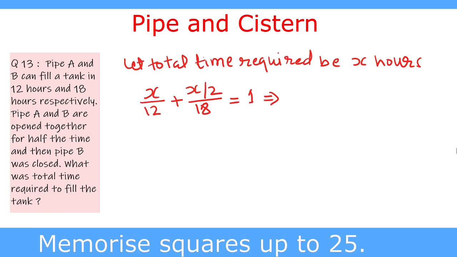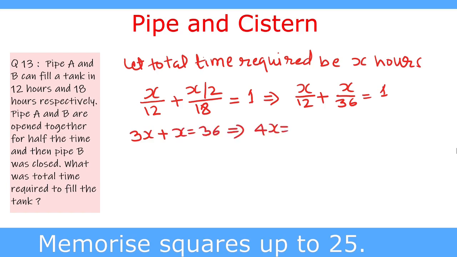Now this is equal to X upon 12 plus X upon 36 equal to 1. We multiply both sides by 36, so it becomes 3x plus x equal to 36. This gives 4x equal to 36 and x equal to 9 hours. So the total time required is 9 hours.